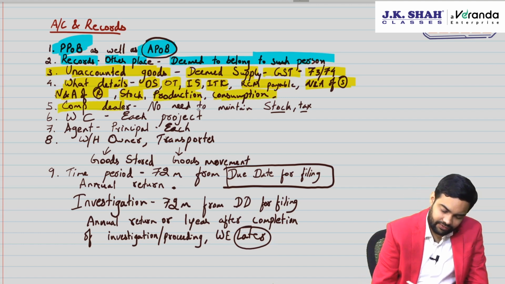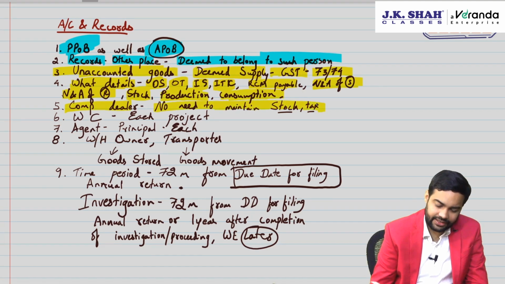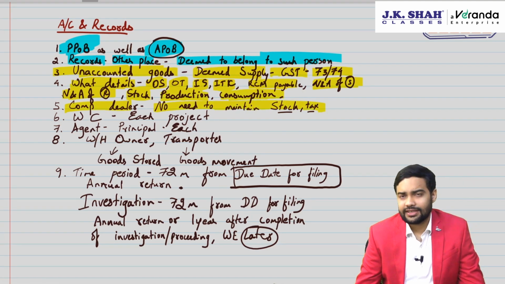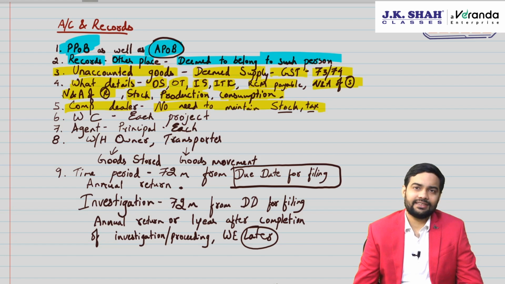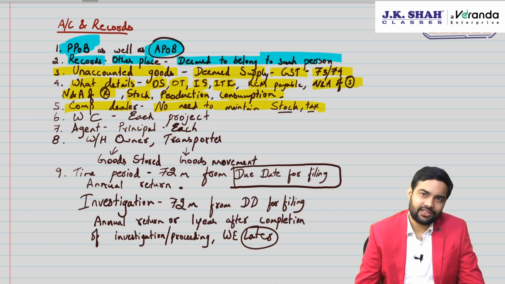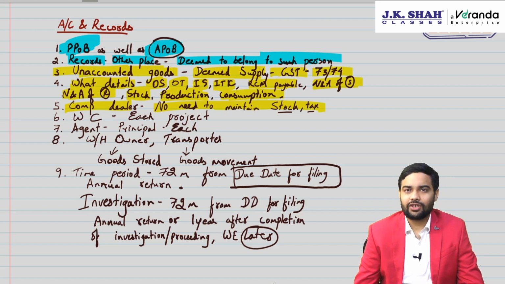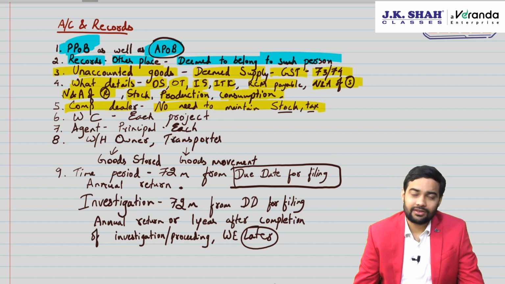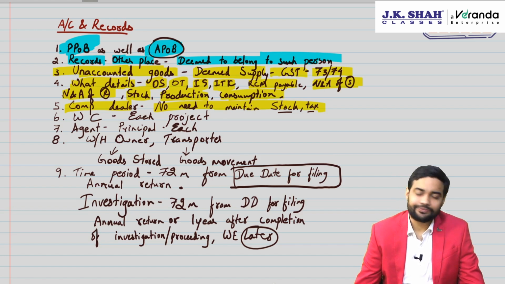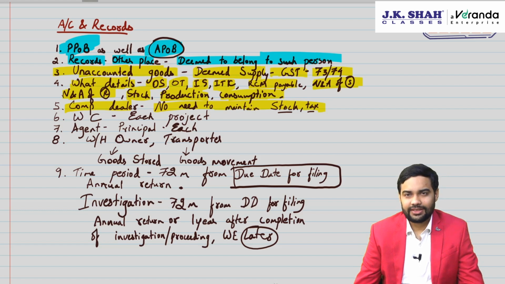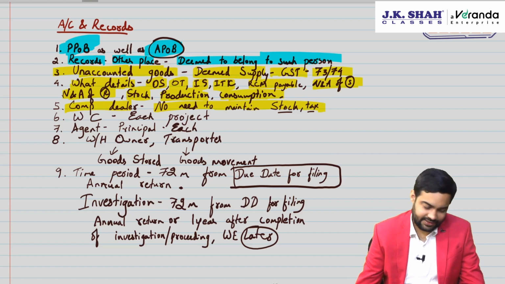Composition dealer has a benefit that he is not required to maintain details of stock and tax because he does not get ITC. If he maintains his sales information, the moment you key in your sales information, system will automatically calculate 0.5%, 0.5% if you are a manufacturer or trader, restaurant 5% total, 10 to a 6%.